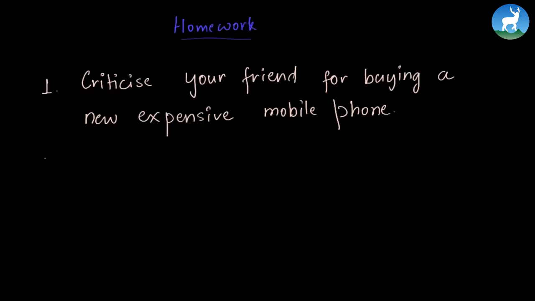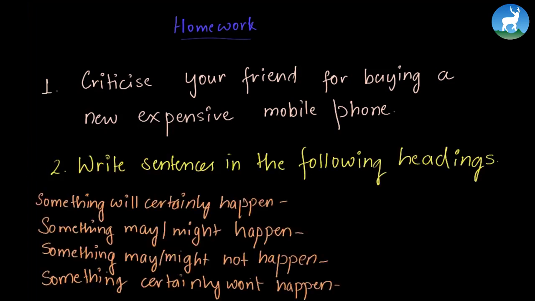Now here is a homework for you. Criticize your friend for buying a new expensive mobile phone. And for the probability section, write sentences under the following headings. Something will certainly happen. Something may or might happen. Something might not happen, or something certainly won't happen.